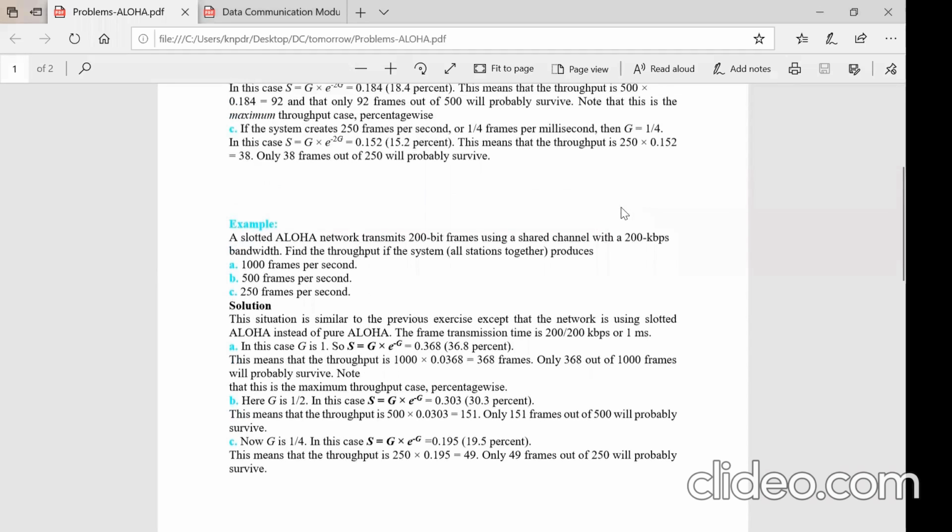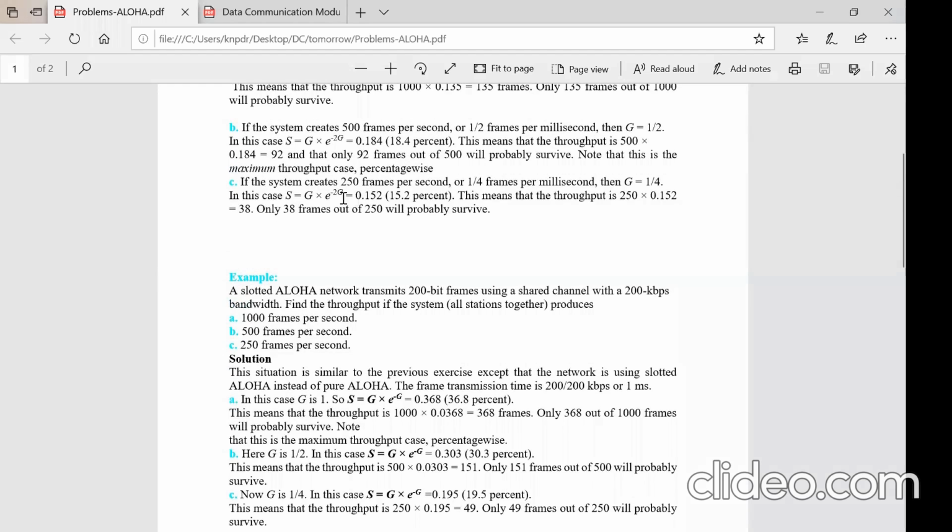Now let us get to the third one. There are 250 frames sent per second, which means in 1 millisecond only a quarter frame is sent. That means the frame time is 4 milliseconds, right? In 1 millisecond, 1 by 4 frame is sent, which means 4 milliseconds will be taken by one frame to travel.